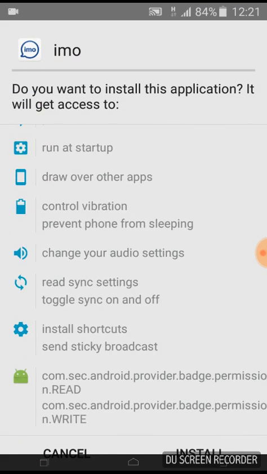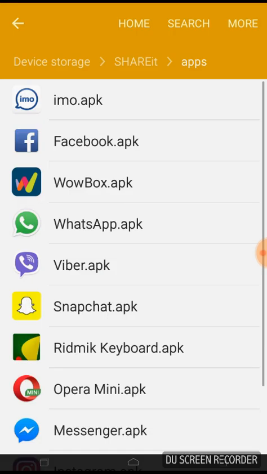So I'm trying to install this application, but the install button is not working. So people think that, oh, my touch is not working, maybe it's broken or it's damaged. But when you cancel it, it's canceling.